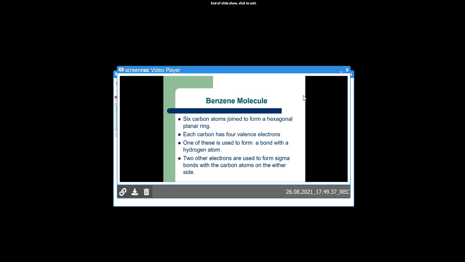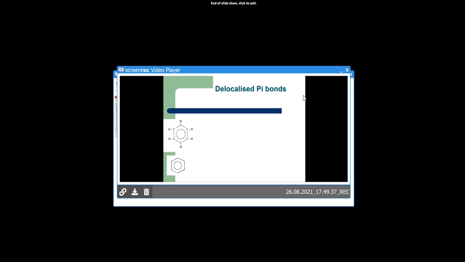This benzene molecule contains 6 carbon atoms joined to form a hexagonal planar ring. Each carbon has 4 valence electrons. One of these is used to form a bond with a hydrogen atom. Two other electrons are used for sigma bonds with the carbon atoms on either side. So this is the ring and it is the structure of the benzene molecule.